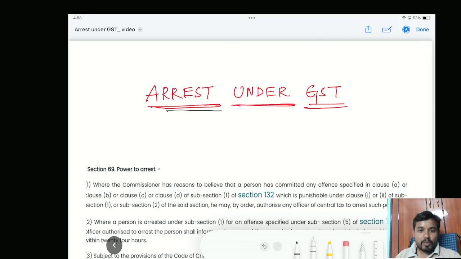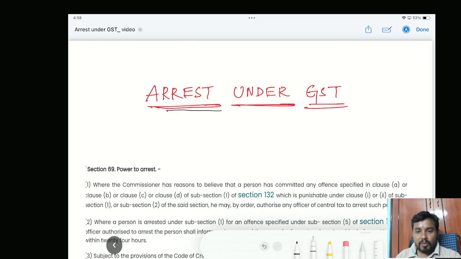So today we are going to discuss a very important as well as controversial topic under GST, that is arrest under GST. Why it is controversial, you will slowly come to know by the end of this video.